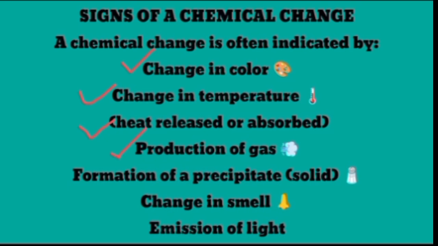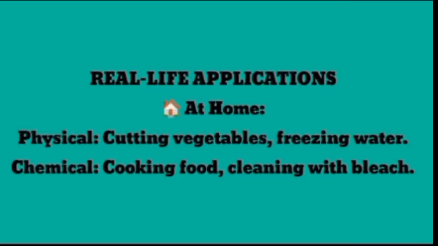Production of gas also indicates that it is a chemical change. Formation of precipitates, or any solid thing formed during a reaction, during a change, then it is a chemical change. Change in smell also is the sign of chemical change, and emission of light also shows that something new is formed. It may also be a chemical change.